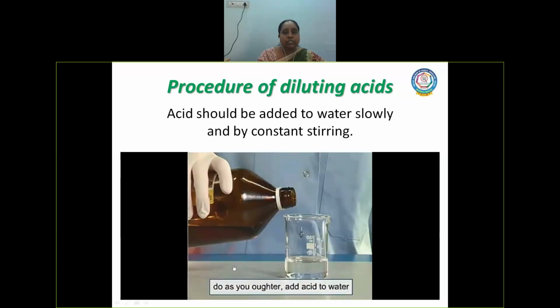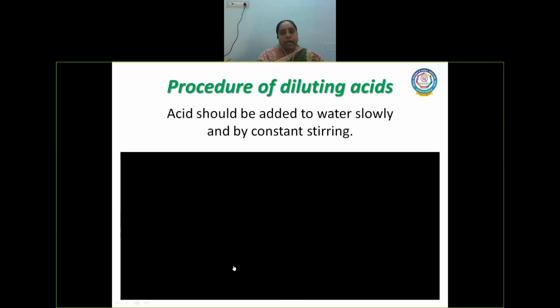So to avoid all that, we have to add acid to water slowly by constant stirring to avoid accidents in the laboratory. Okay, this is the safe way of diluting acid, children.